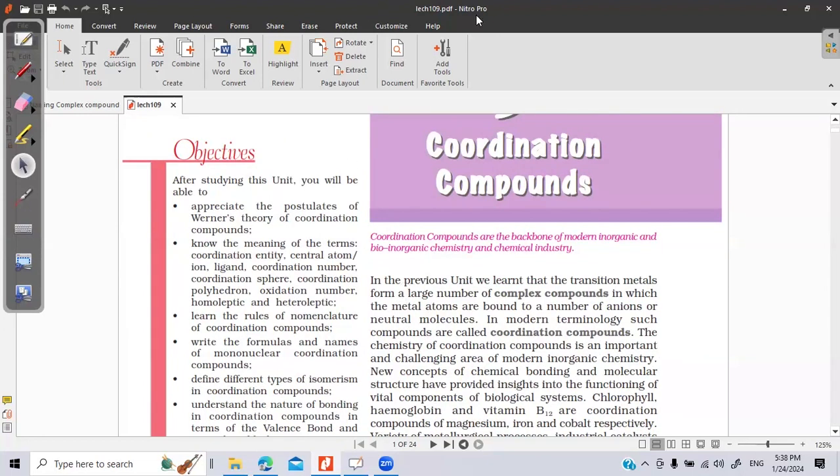So far, any doubt? No doubts, nothing in the chat section. There's no question. Fine. So you must give one entire day to complete this chapter. IUPAC names are also important.